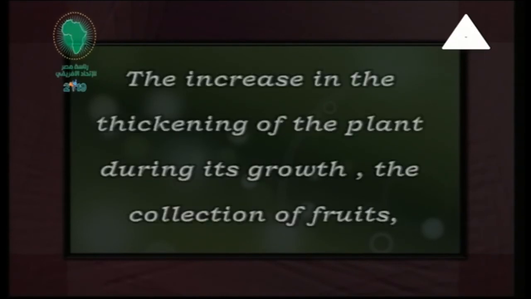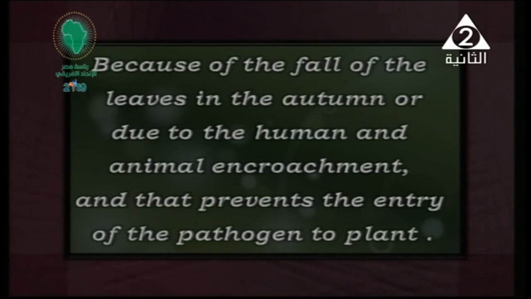So the increase in the thickening of the plant, I mean the cork layers, during its growth, the collection of the fruits also, and because of the fall of the leaves in the autumn, those are reasons for what? For protection of the plant from its biological activities, like falling leaves in the autumn, or due to human or animal interference.